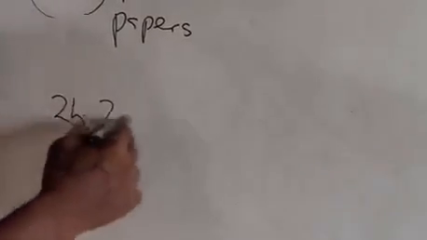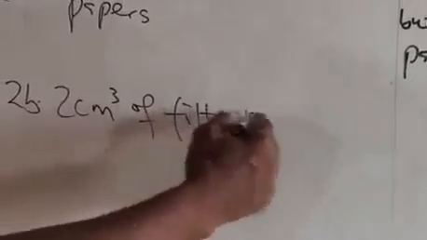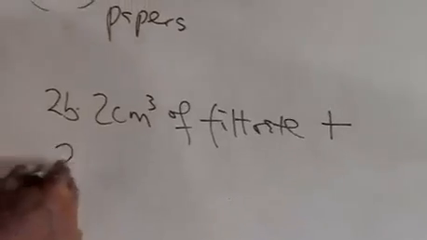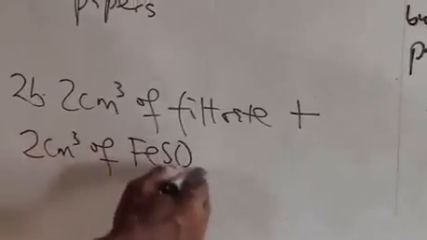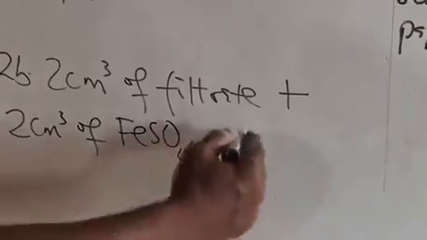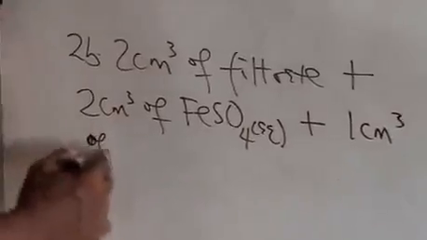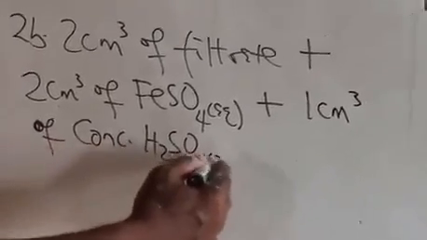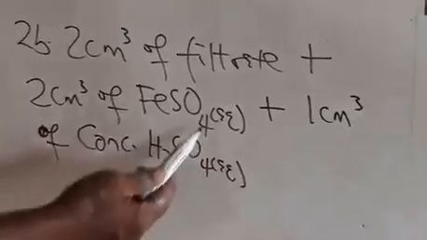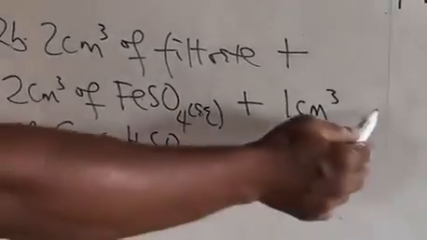So now I have 2 cm³ of filtrate plus 2 cm³ of iron sulfate aqueous plus again 1 cm³ of concentrated H2SO4 aqueous. So these reagents you are writing, they are in the formula. You must put aqueous close to them. We'll now move to the experiment and then have observation.